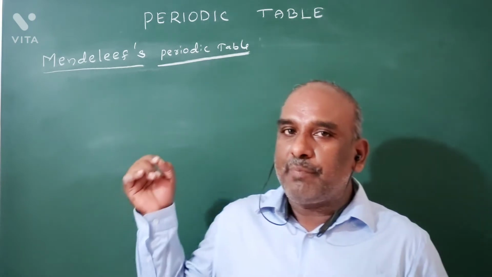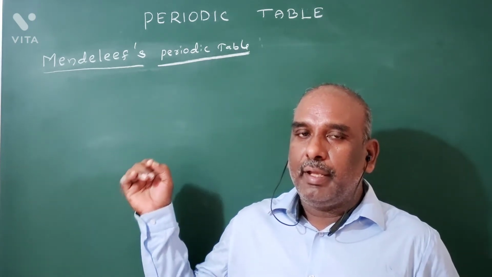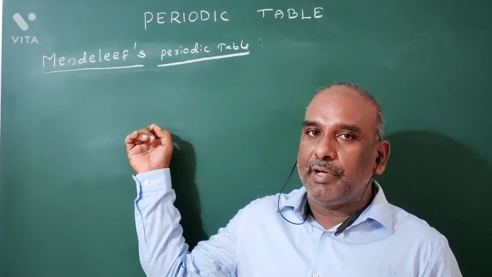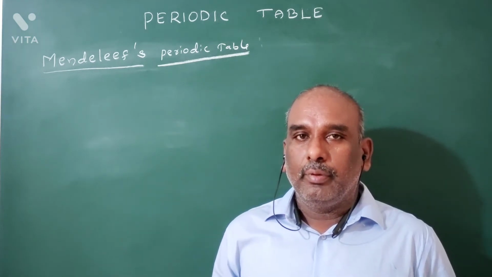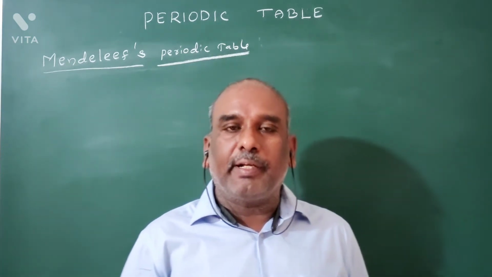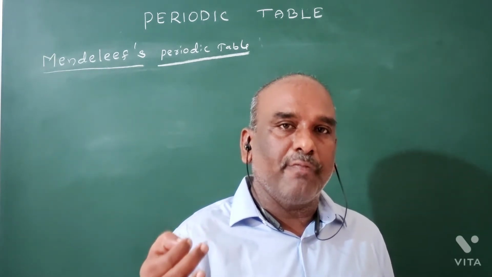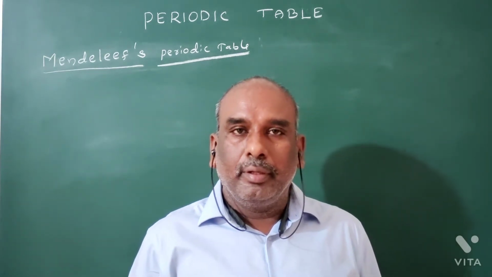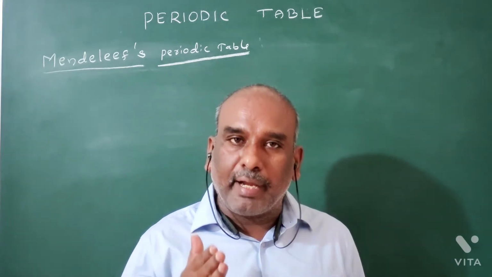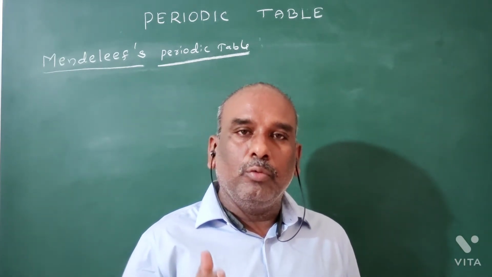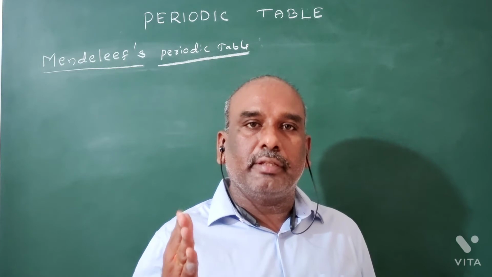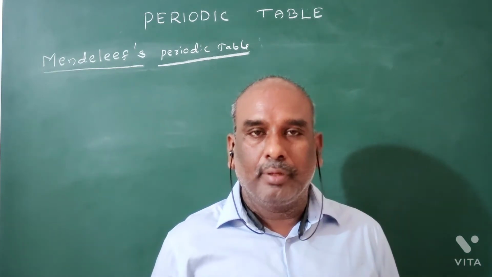This Mendeleev periodic table is the actual form of the periodic table. It is also called the short form of the periodic table, because in the Mendeleev periodic table only 63 elements are present.